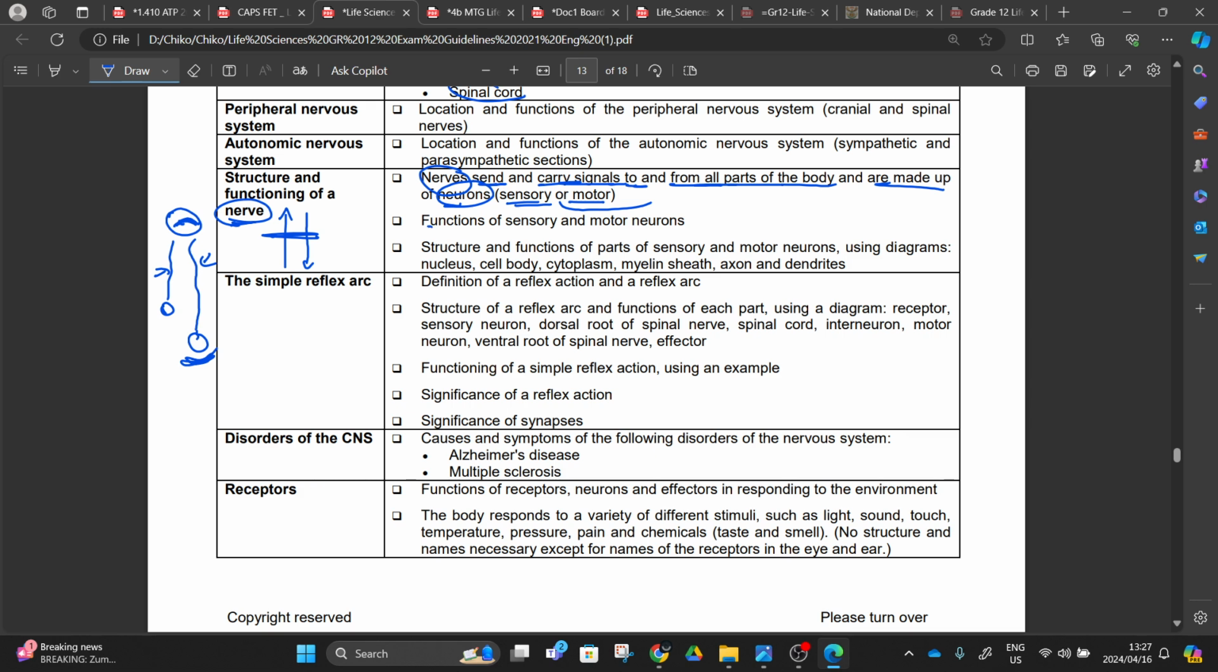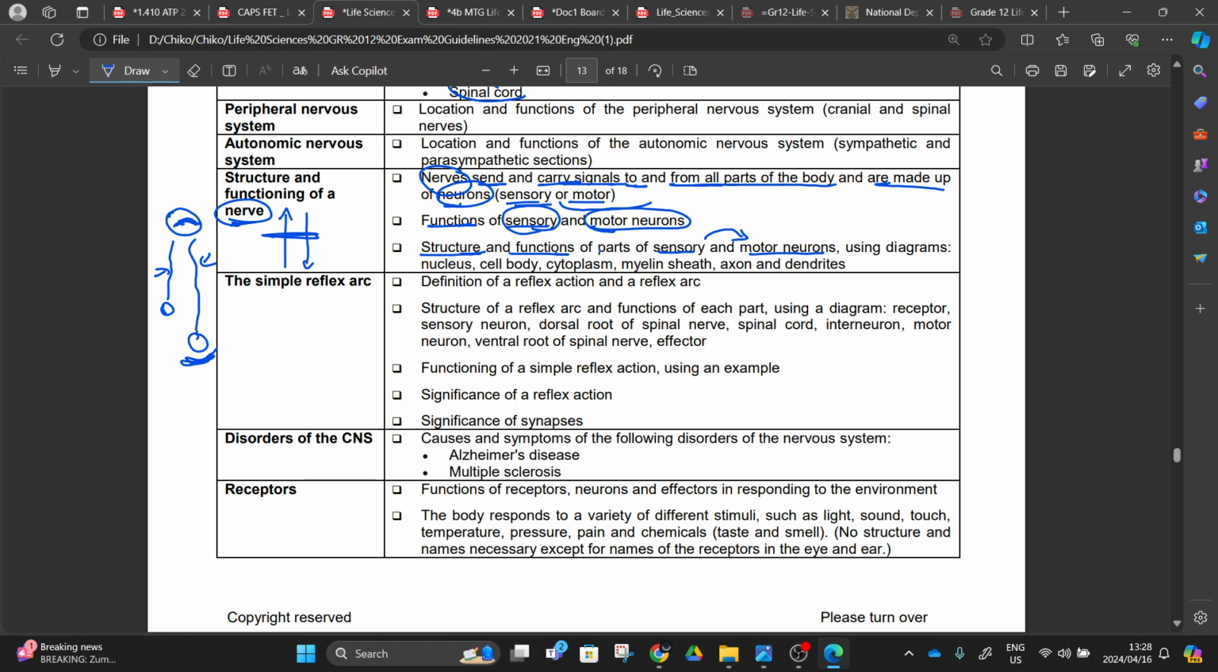Then today you're going to learn the functions of the sensory and the motor neurons. We can refer to these two as wires. We are also going to concentrate on the structure and the functions of the parts of the sensory neuron and the motor neuron. When you know the structure of a sensory neuron, you will be able to differentiate it from the structure of a motor neuron.